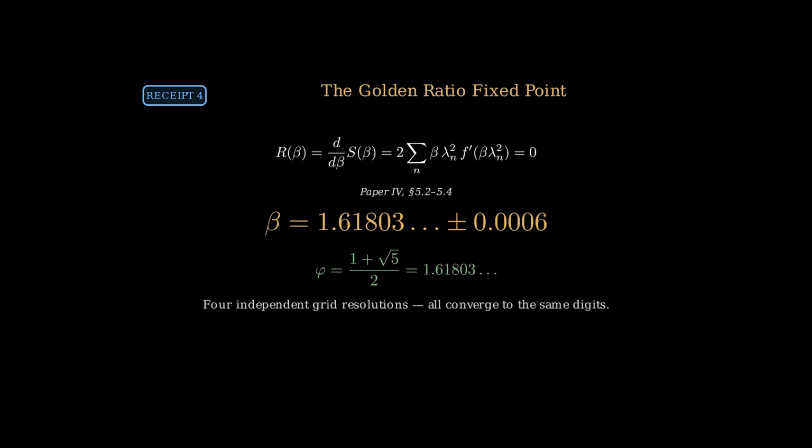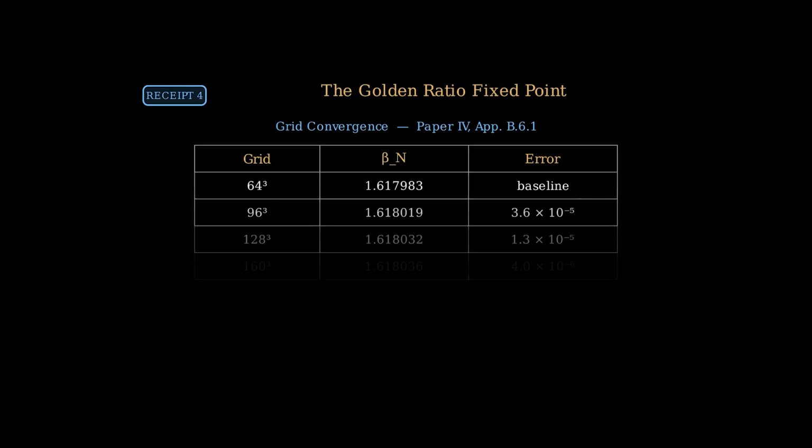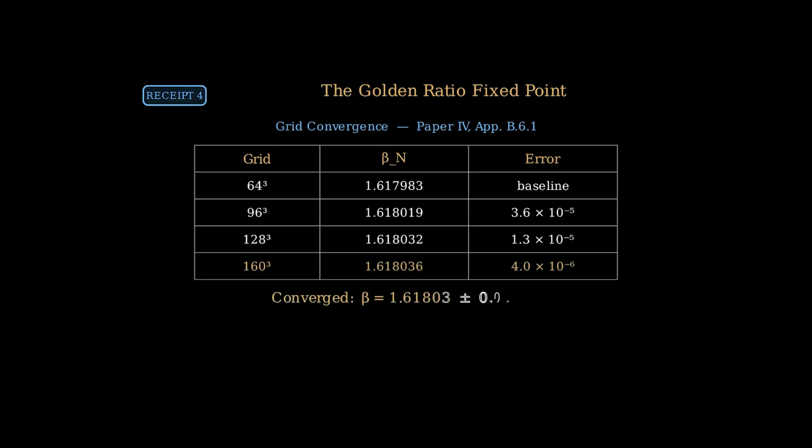The convergence data from paper 4, appendix B61: 4 independent grid resolutions, every one converging towards the golden ratio. This is not guessed, not fit, not assumed. It is the unique solution of the spectral stationarity condition for TTFT on the 3-torus. This is receipt number 4.